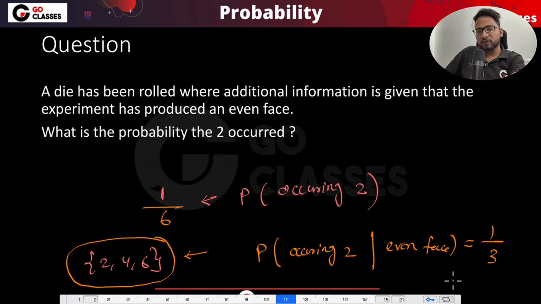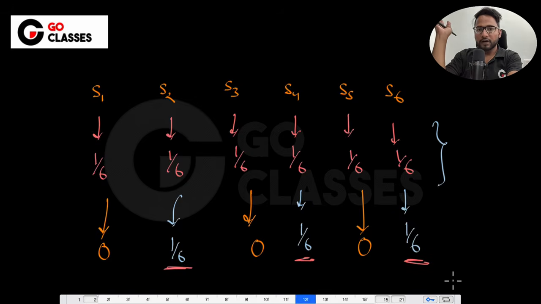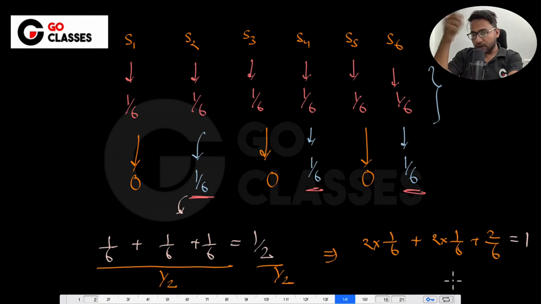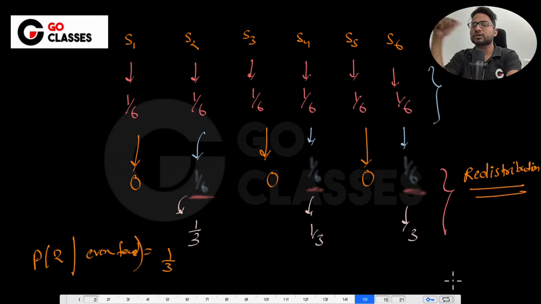But I will tell you the formula, and this is the way to the formula, which means this is where we are building up the intuition, so that we eventually land up at the formula. Once you know the formula, you don't need to do all of this. As I said, it is a way to the formula. So currently we are just building the intuition to get the formula.